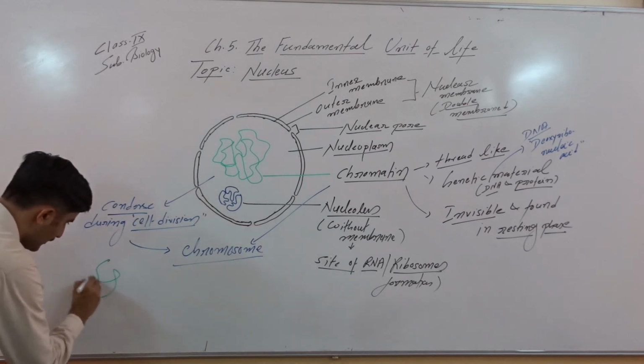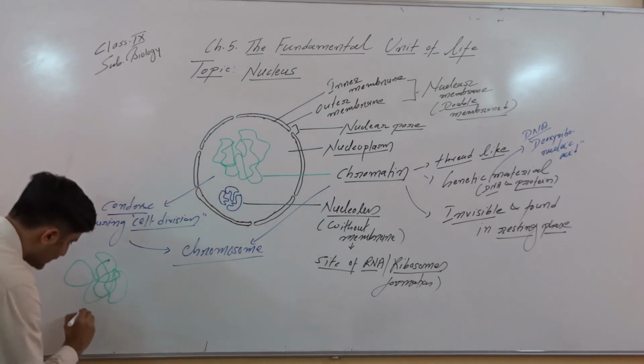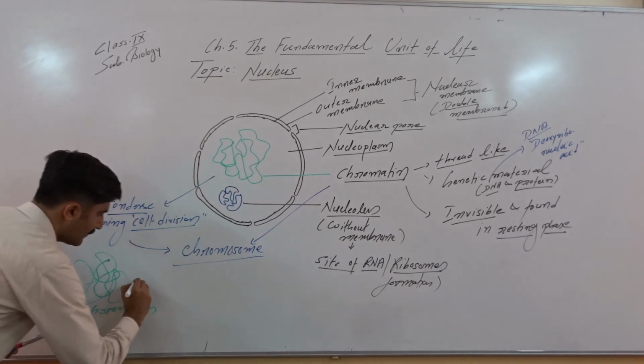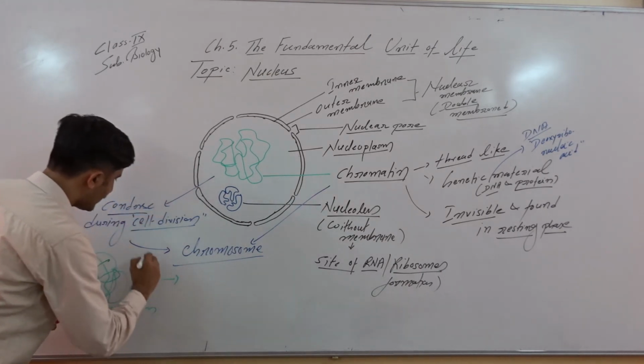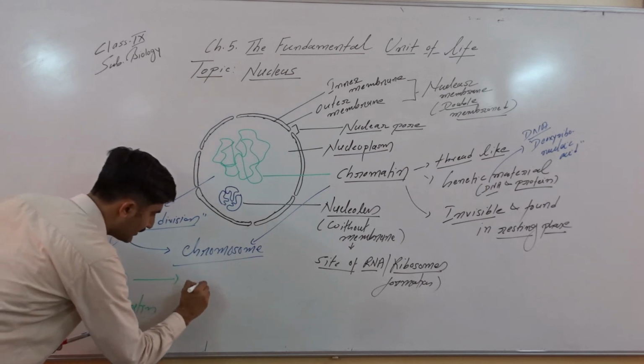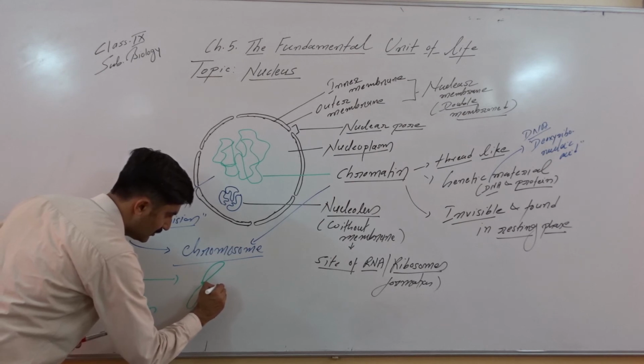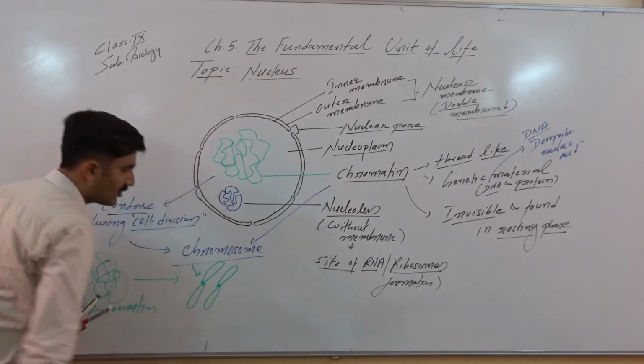So the invisible thread-like structure is chromatin. When it condenses, it turns into a visible, rod-like structure, and these are called chromosomes.